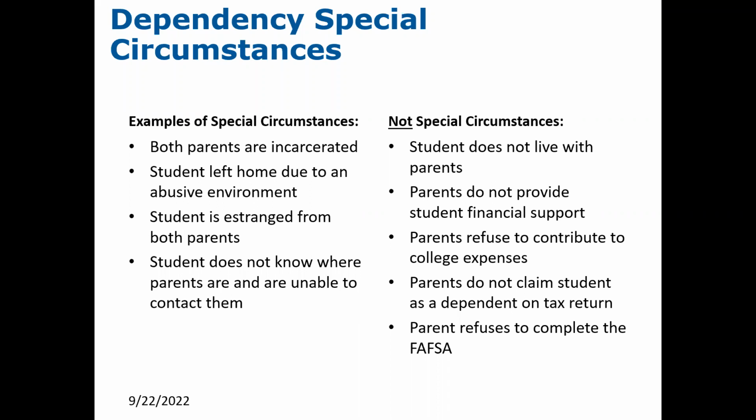Parent refuses to contribute to the college expenses, or they refuse to complete the FAFSA form, or the parents simply do not claim the student as a dependent on their tax return. Those do not make a student independent. So if a student is in an unusual circumstance, they may move forward through the FAFSA without providing parents' information, but they will need to follow up and work with the school's financial aid office to discuss a dependency override.